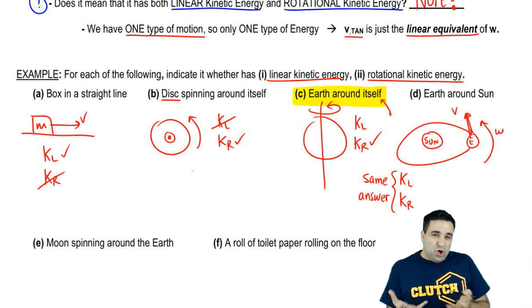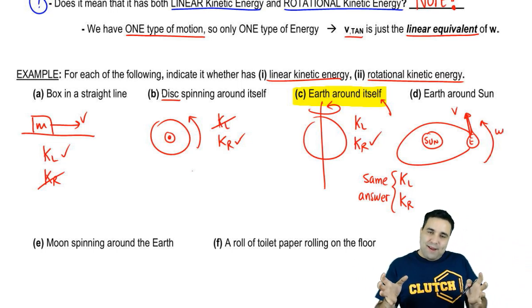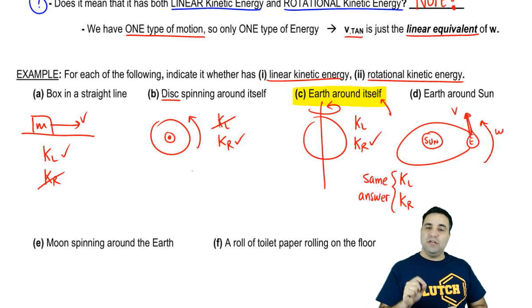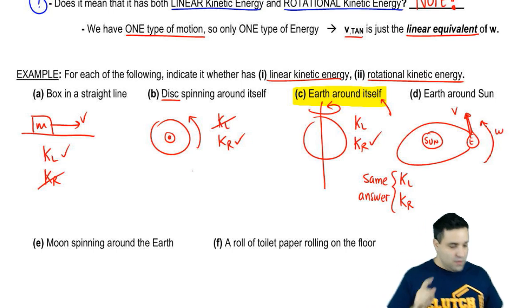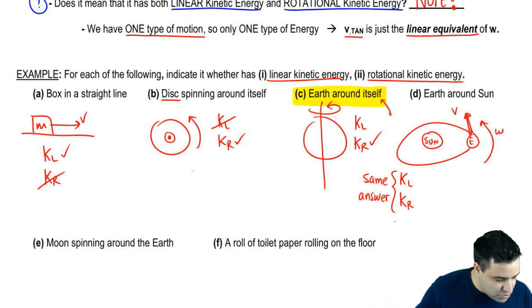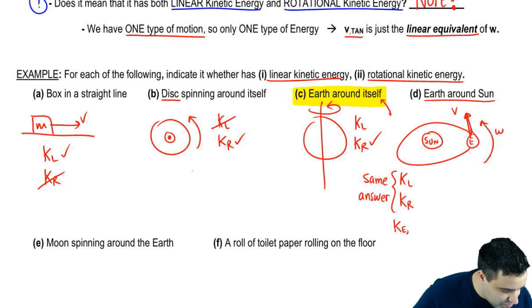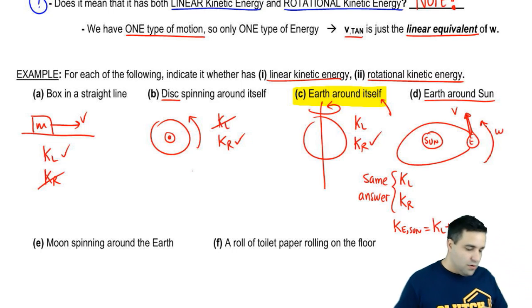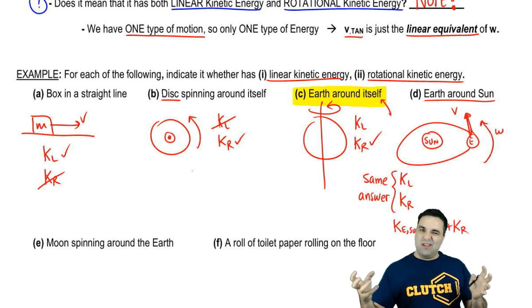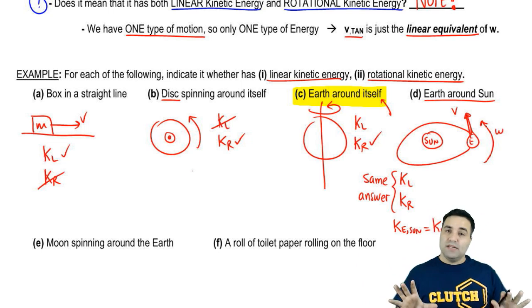Okay? So you could look at the energy either way. The problem is you have to make sure you don't count it as both. What I mean by that is if I ask you for the total energy of the Earth going around the sun, so the kinetic energy of the Earth around the sun, you can't do KL plus KR. Okay? You can't double count it. All right? So here's how I'm going to simplify this.